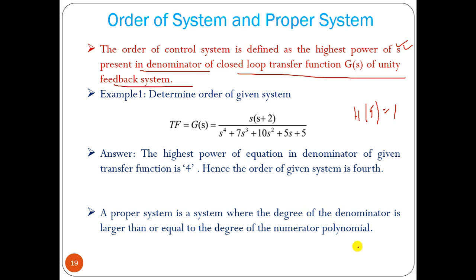That means if we have a transfer block, this is your G, this is your H, and this is feedback, connected here. This is your R, this is your G, this is your H, this is your C. C by R equal to G divided by 1 plus GH if it is negative feedback. H is equal to 1, that means unity feedback system.